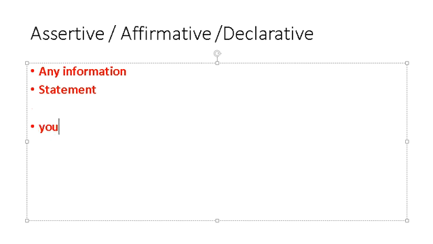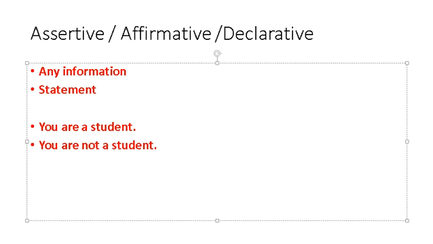You are a student, and you are not a student. One is positive, one is negative, but both are assertive sentences. In a few books they are considered affirmative or declarative.